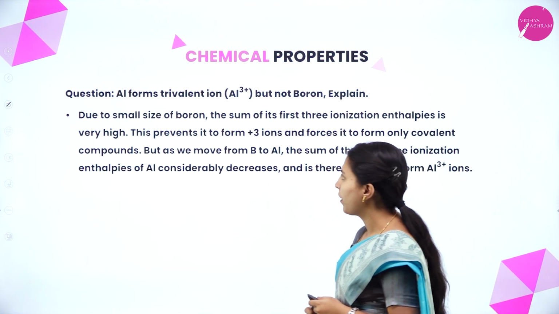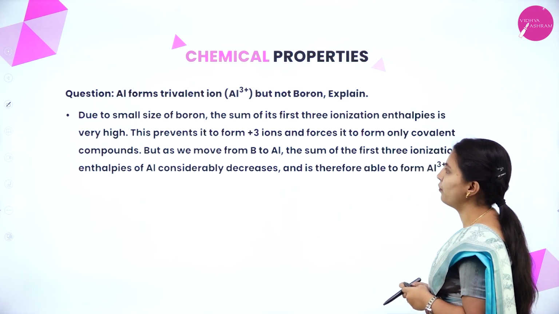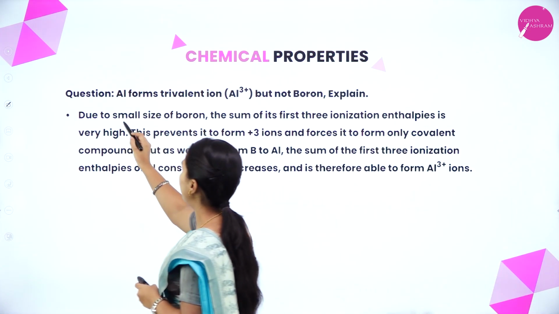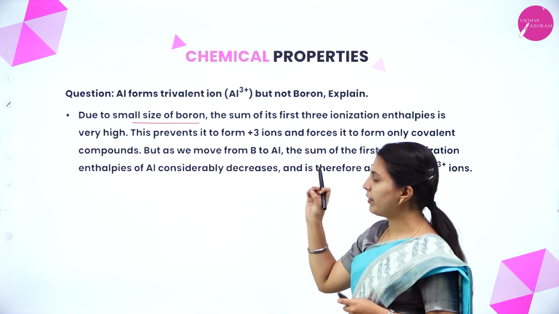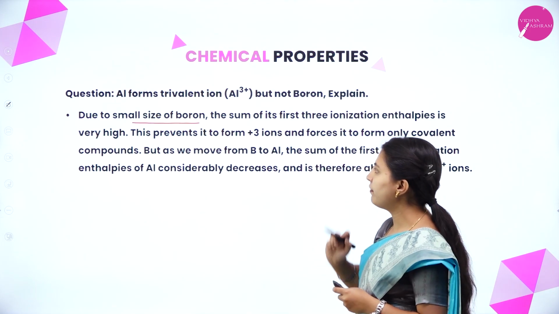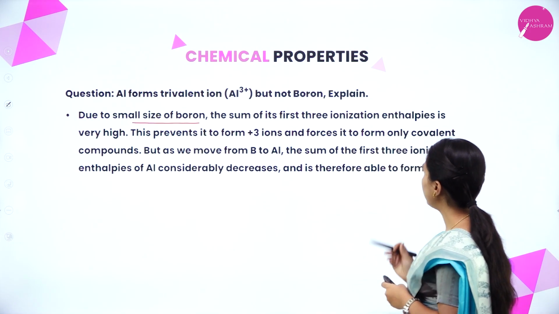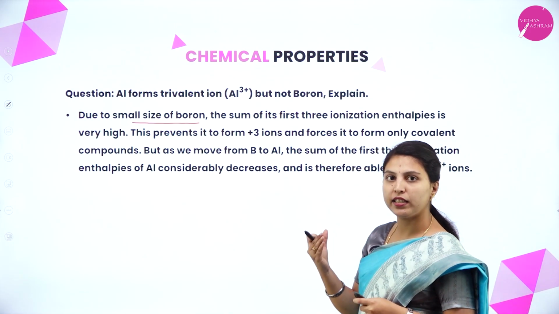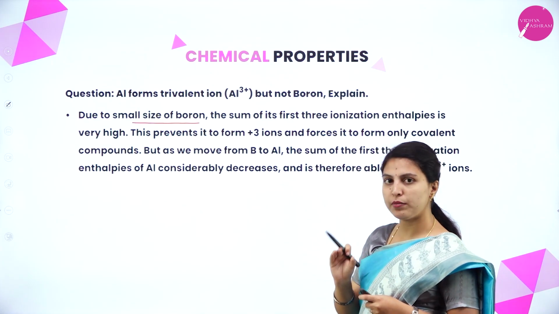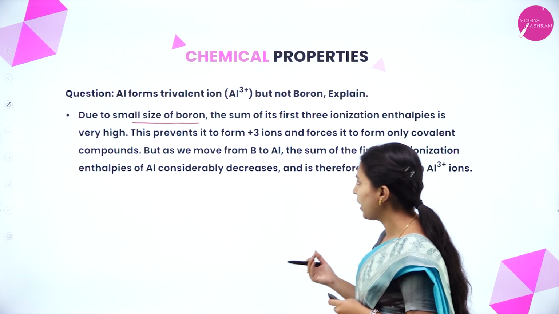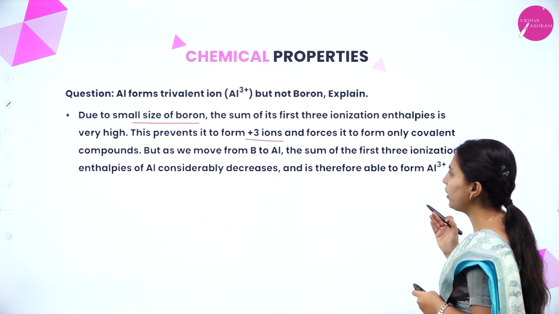Here is one question. Aluminium forms the trivalent ion, that is Al3+, but not boron. Why? Due to the small size of boron, as boron is present in the very first period, at the very top of the group. As we go down the group, size will increase. The sum of its first 3 ionization enthalpies is very high. This prevents it from forming +3 ions and forces it to form only covalent compounds.